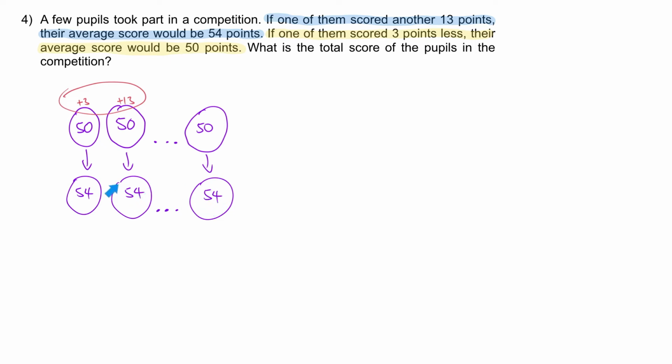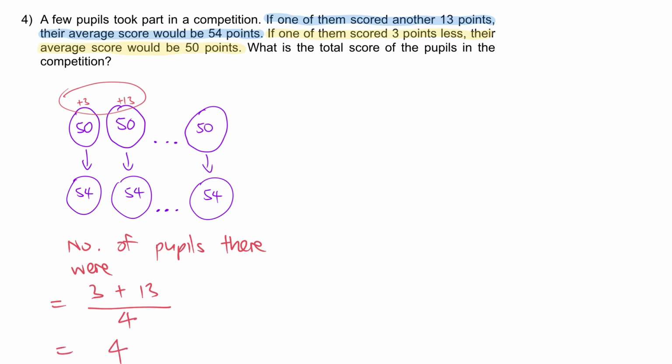So these additional 4 points must come from here. So how many students are there in total? Number of pupils there were, past tense. We just need to take 3 plus the 13. That will be the additional 16 points divided by 4. We will get 4 pupils.